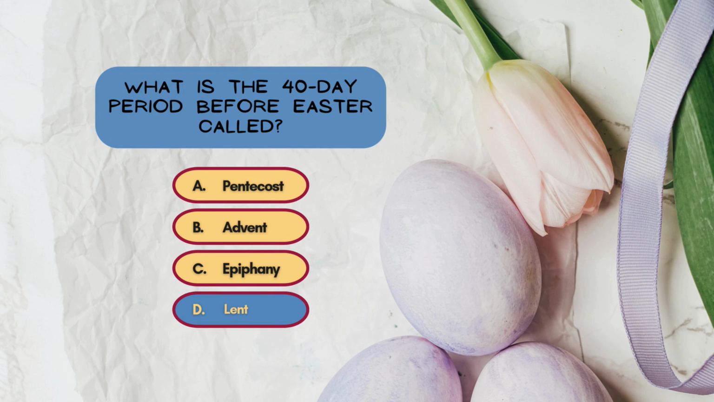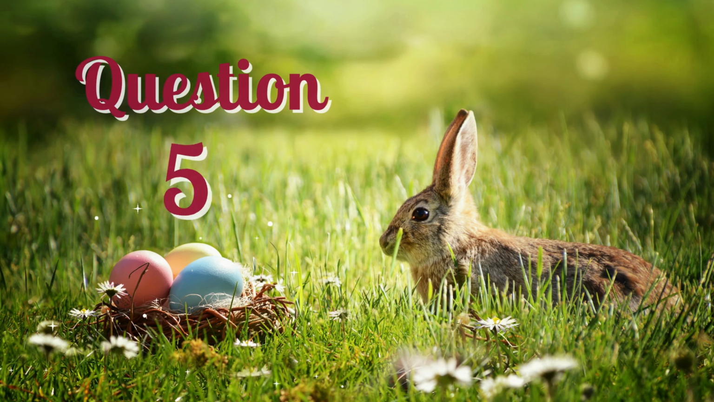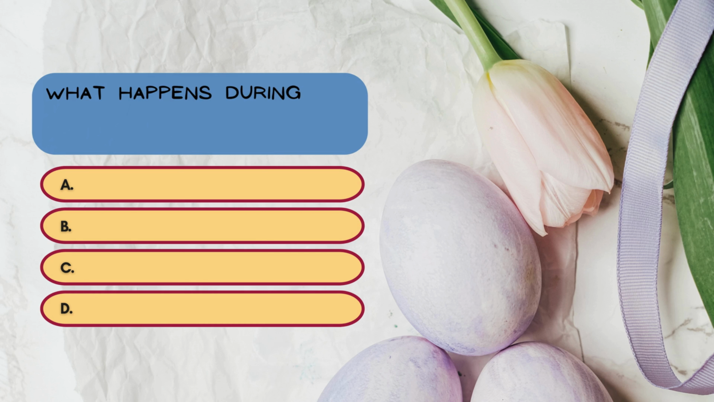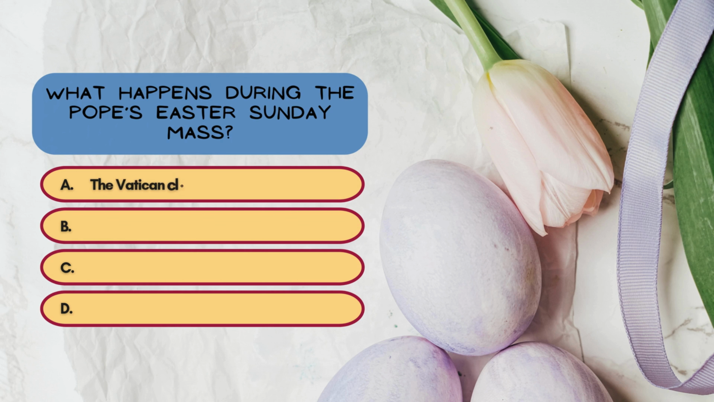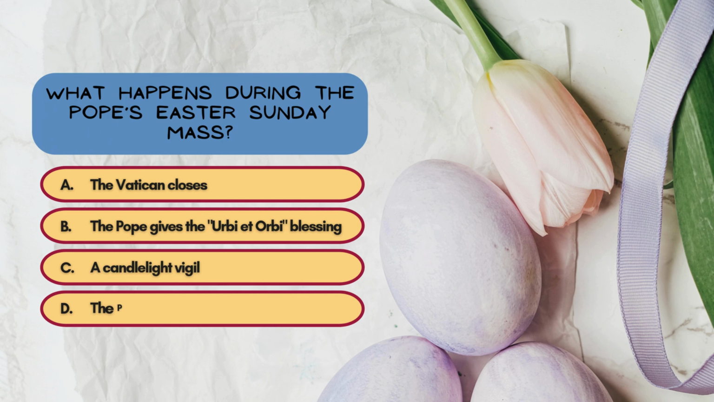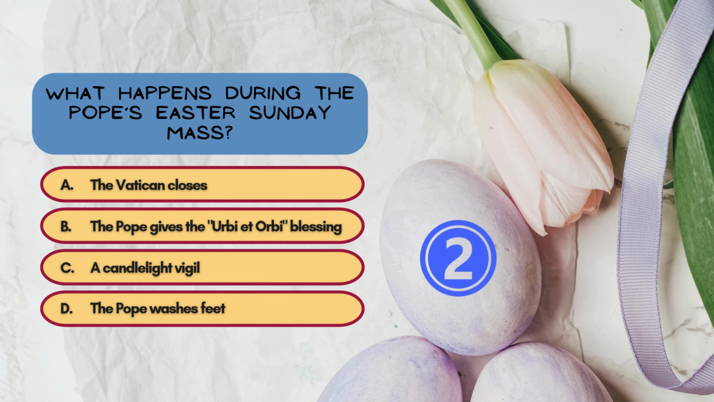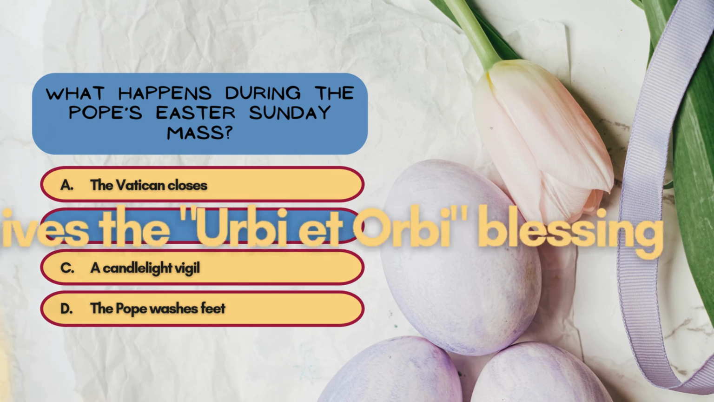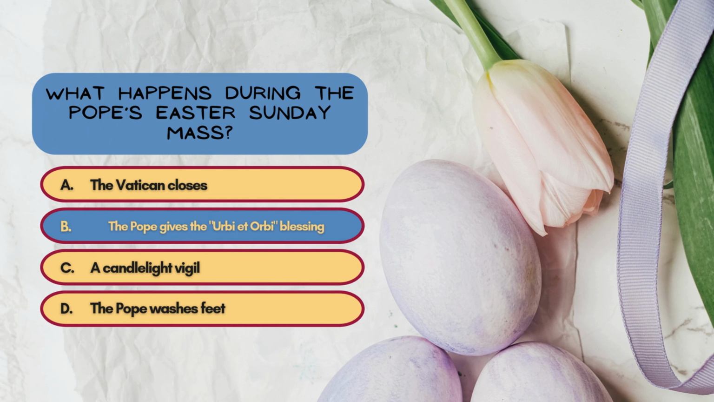in the wilderness. Question number 5. What happens during the Pope's Easter Sunday Mass? The Vatican closes, the Pope gives the Urbi et Orbi blessing, a candlelight vigil, or the Pope washes feet. Urbi et Orbi means to the city and to the world. It's a special Easter blessing given by the Pope to people worldwide.